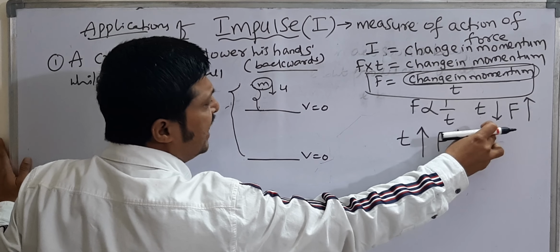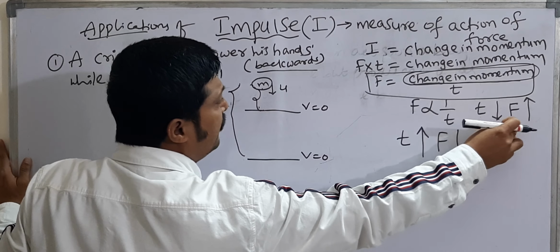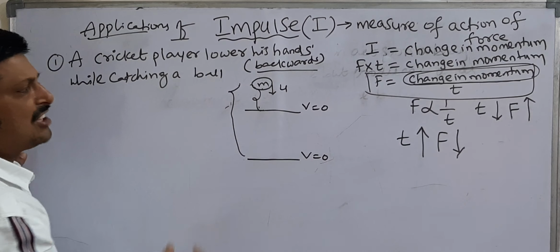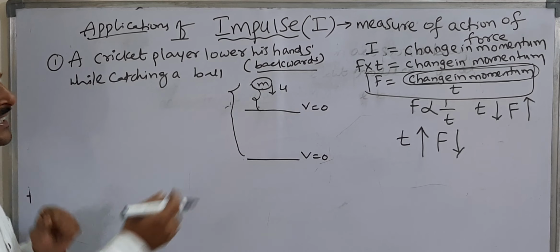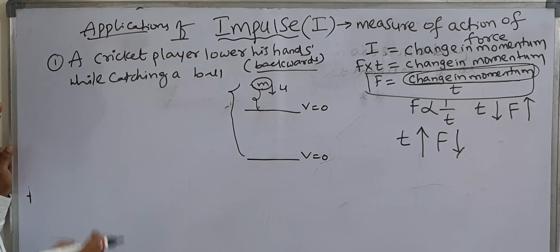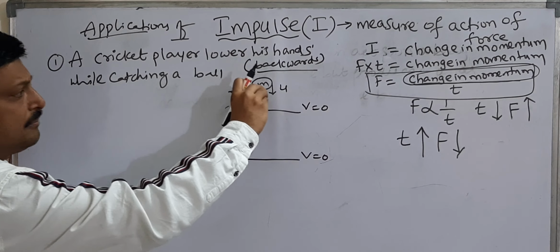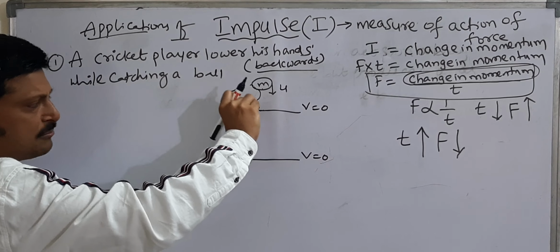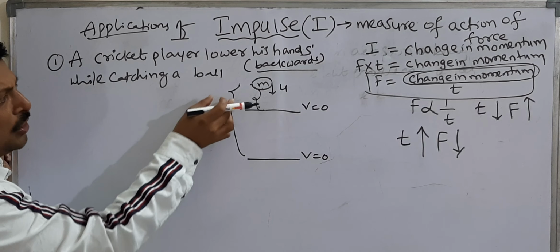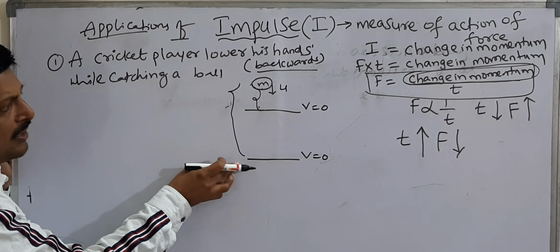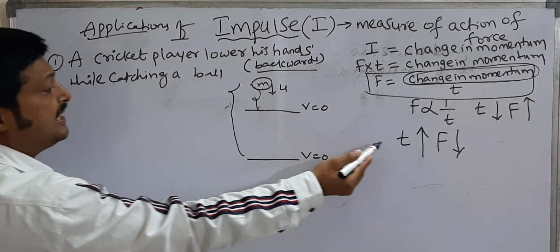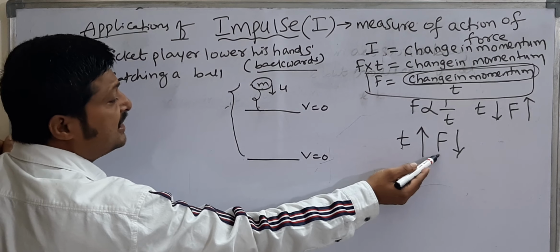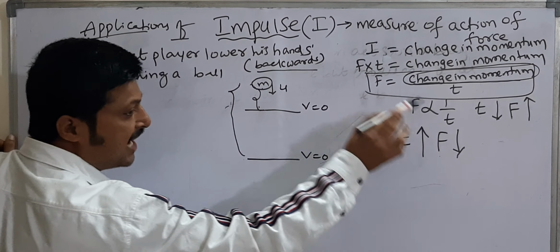If time of contact is very small, a large force acts on his hands. So he is injured in this case. That's why remember one thing: in both cases, the change in momentum is the same. So to bring the same change in momentum, he allows the ball a longer time. A longer time means the ball exerts a small force on his hands.